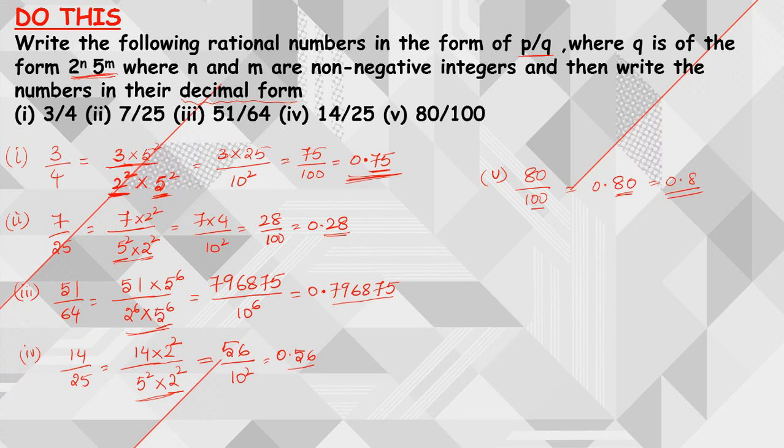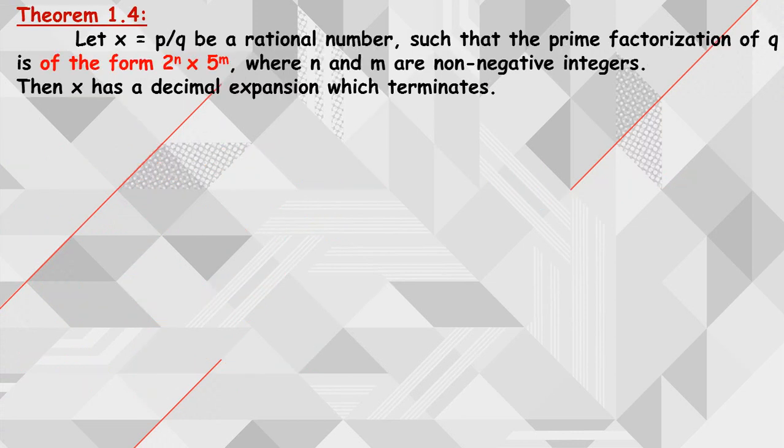Now from these examples we can simply state a theorem. Whenever you have a rational number x in the form of p by q, such that the prime factorization of q is of the form 2 power n into 5 power m, where n and m are non-negative integers, then we can say that x is a terminating decimal. We can also say after how many decimal places it is going to terminate, right?